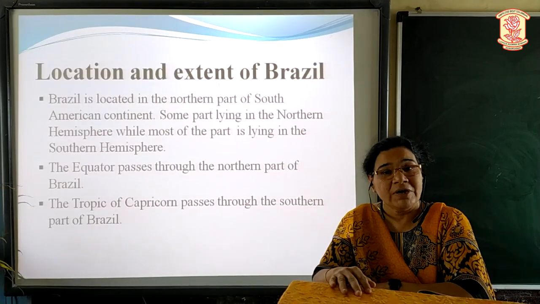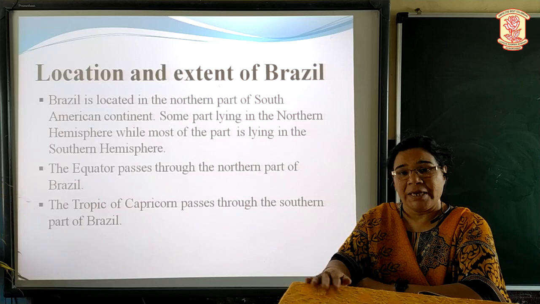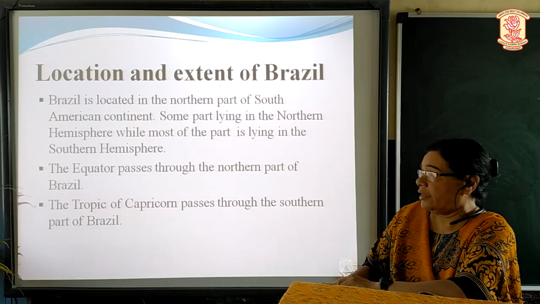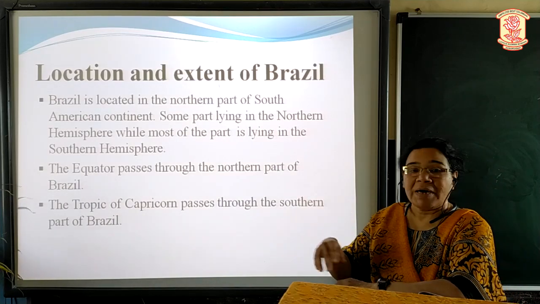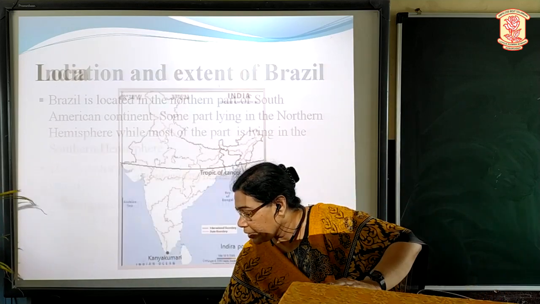Children, you know there are 7 continents. So Brazil lies in the South American continent, in the northern part of the South American continent. The equator passes through the northern part and the Tropic of Capricorn passes through the southern part of Brazil, which I have just shown you now.